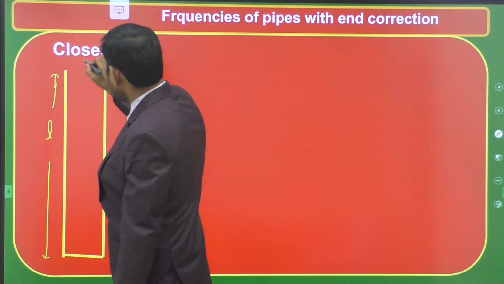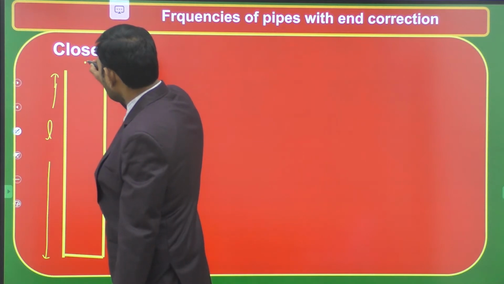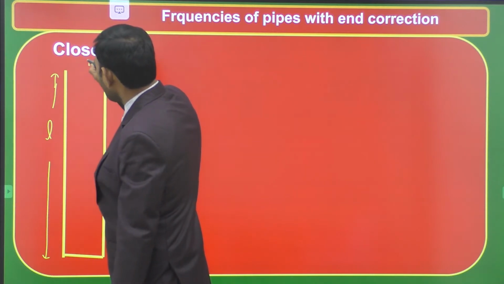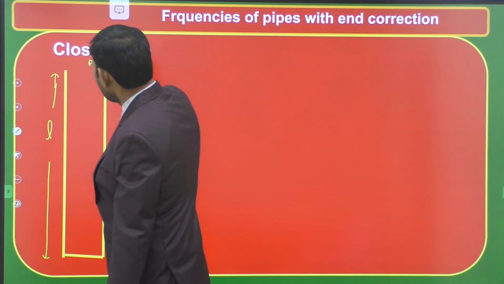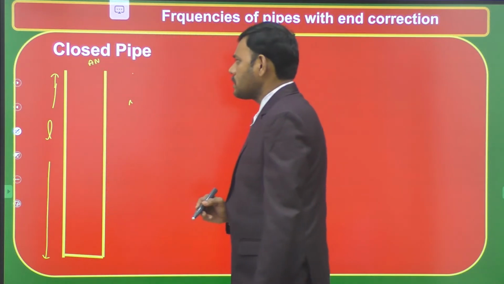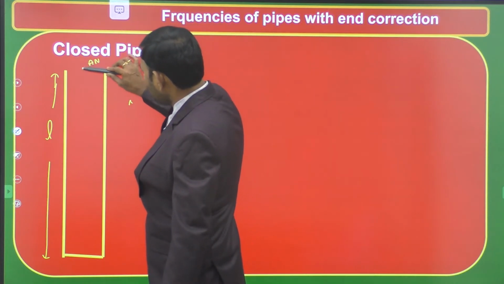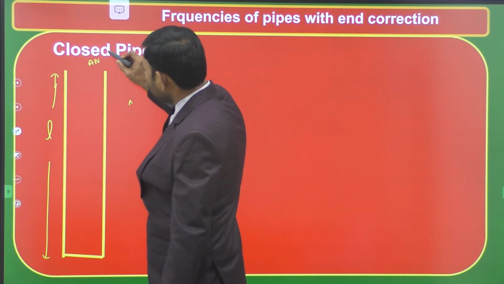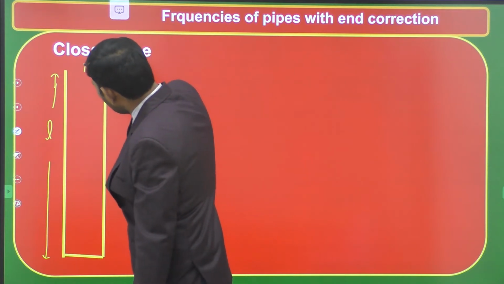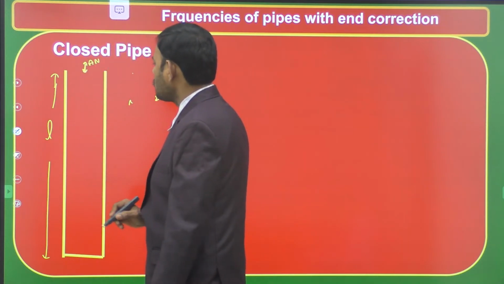Therefore there is a possibility of forming an antinode just above. Practically, the position of the antinode is not exactly at the end of the tube. It may be at some height above the end of the tube, where there is a possibility of forming the antinode.